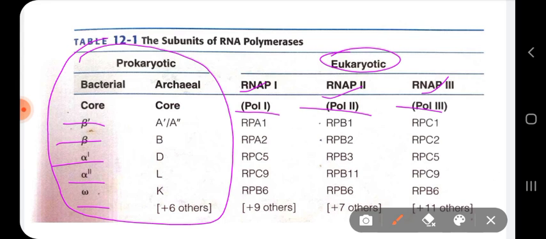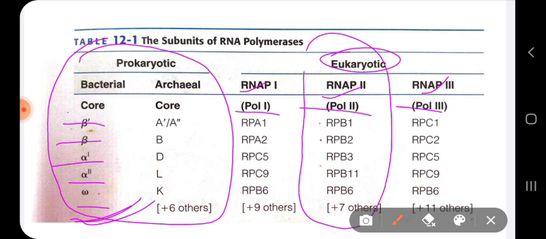Okay, so as we can see from this table, bacteria have only a single type of RNA polymerase, whereas in eukaryotic cells there are three different types of RNA polymerase known as RNA polymerase 1, 2, and 3. RNA polymerase 2 can be compared with your bacterial RNA polymerase.